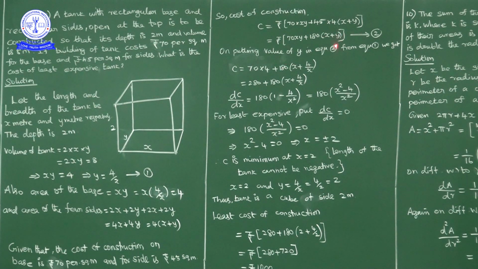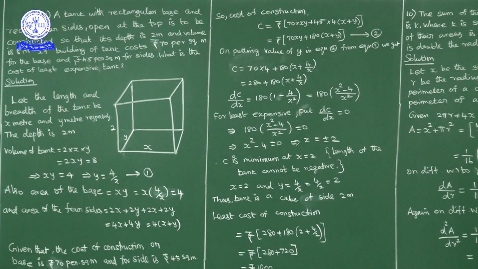y we can write as 4 by x. So 180 into x plus 4 by x. Now C is equal to 280 plus 180 into x plus 4 by x. Now differentiate with respect to x. So what we get? 180 into x derivative 1 plus 4 by x derivative minus 4 by x square. For least cost, first derivative equal to 0. By putting first derivative 0, we got x is equal to plus or minus 2.